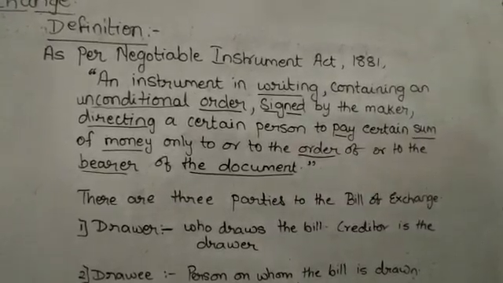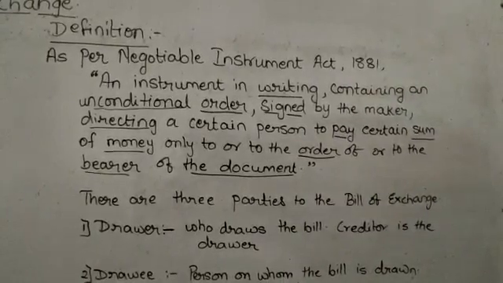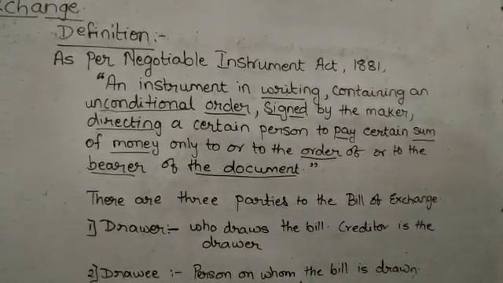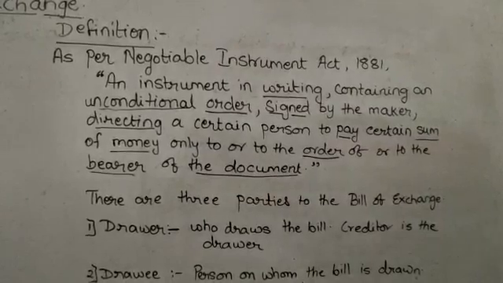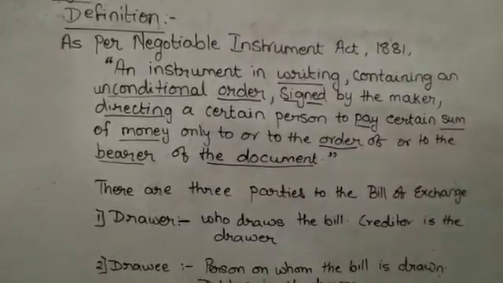Now, I have underlined some of the words in this definition. These words indicate the features of a bill of exchange.